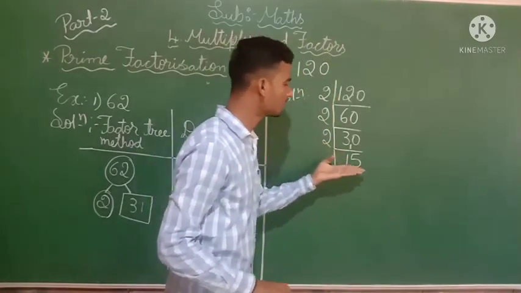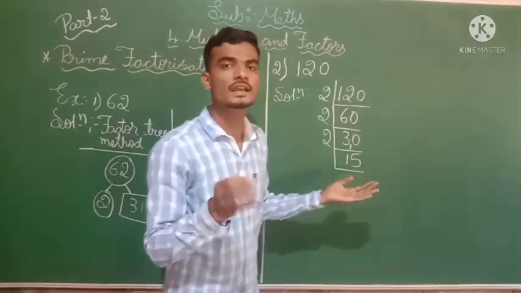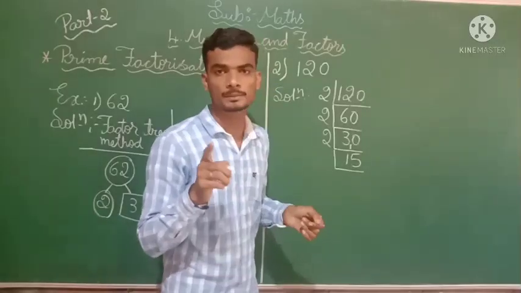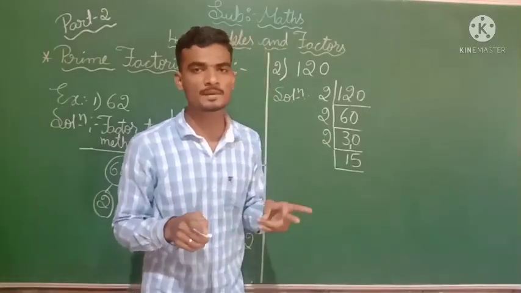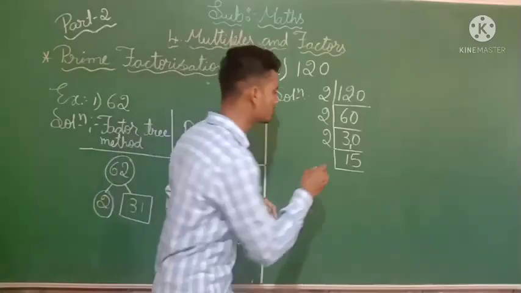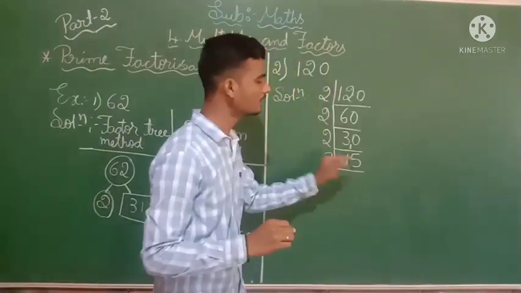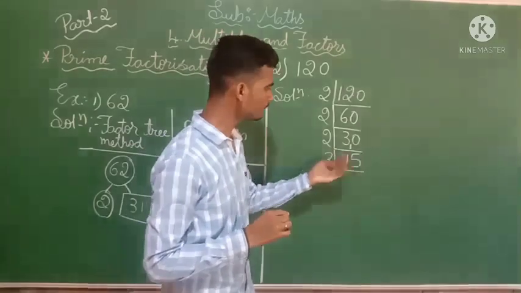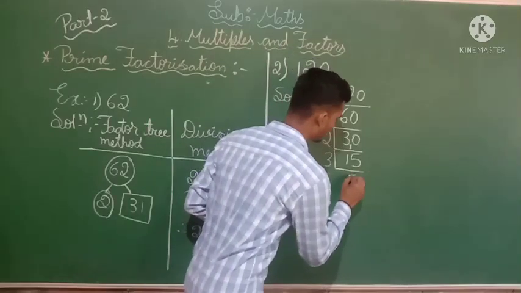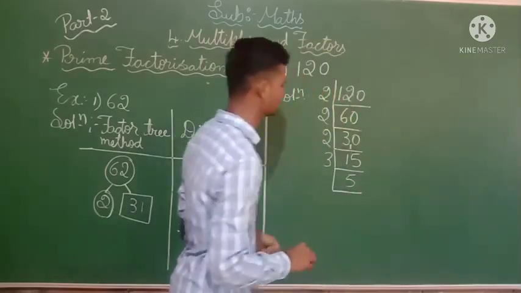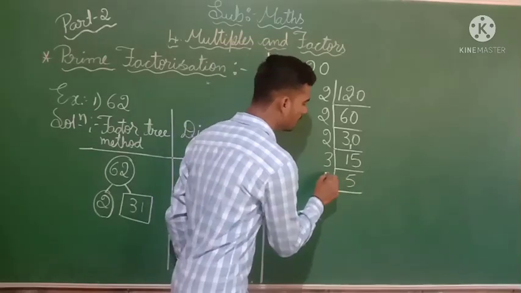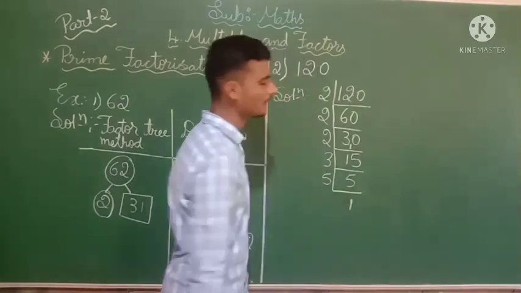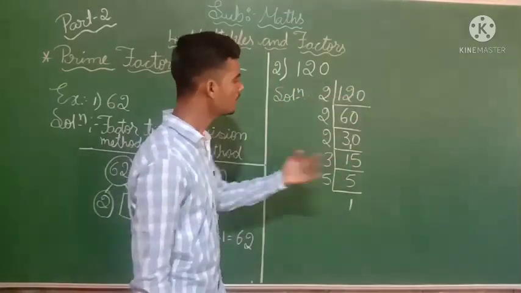Next, in the 2 table you are not finding 15, is it? You will get 14. So in the 3 table, 3 is a prime number, is it? Yes, 3 is a prime number because it has only 2 factors. So 3 fives are 15. Then here 5 is also a prime number itself. 5 ones are 5. Okay, in this way you have to solve.